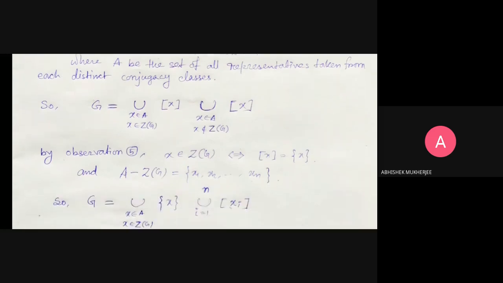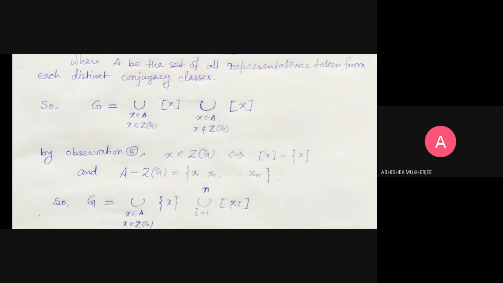So we can distribute this in two ways. G is equal to the union of the orbits of those x belonging to A which also belong to Z(G), the center of G, and the union of the orbits of those x belonging to A which do not belong to Z(G).